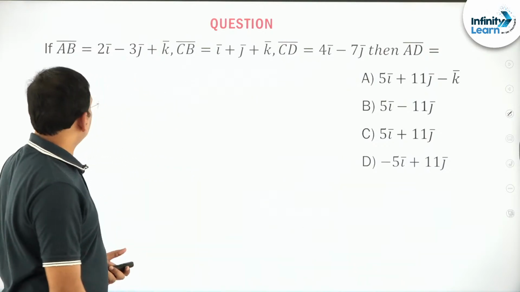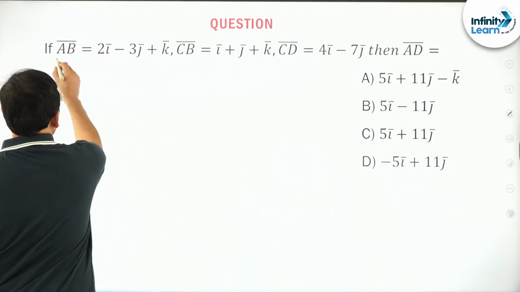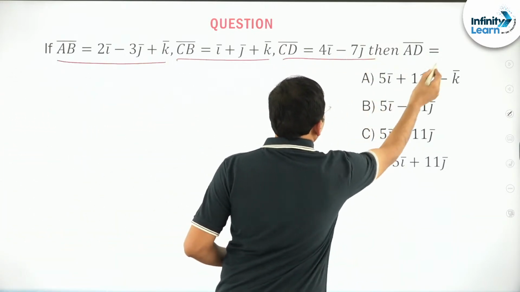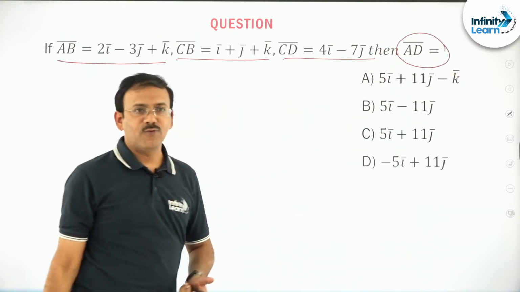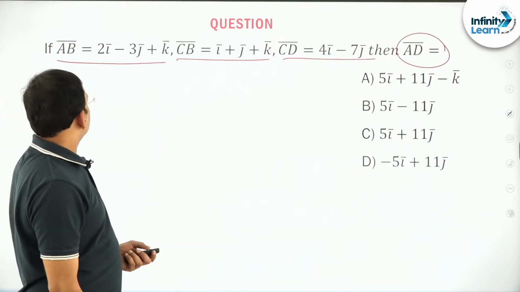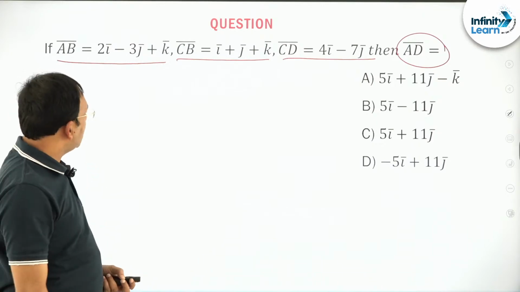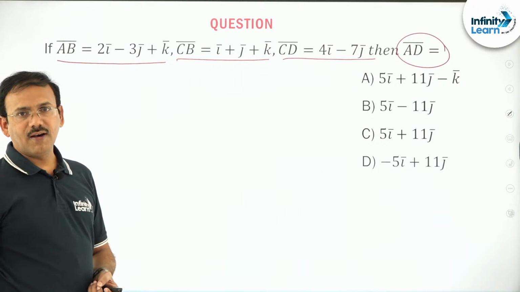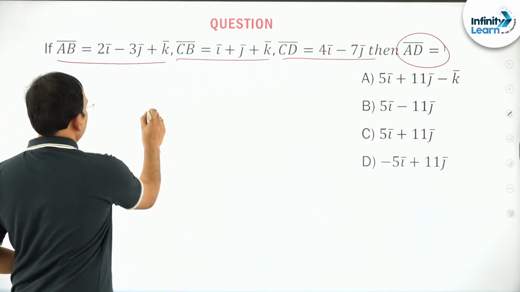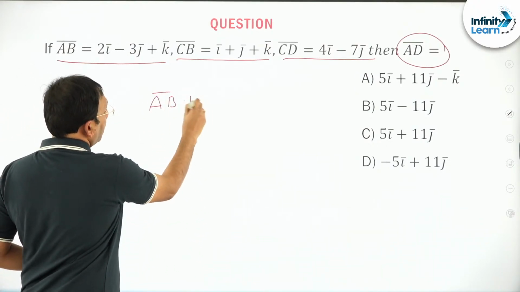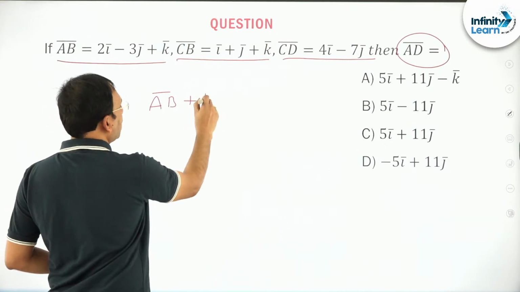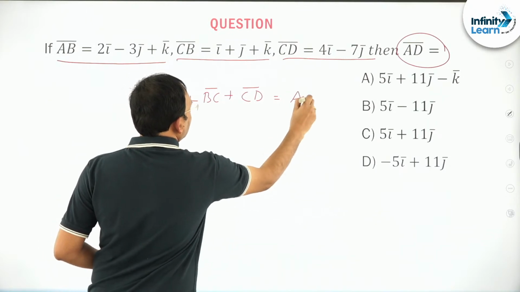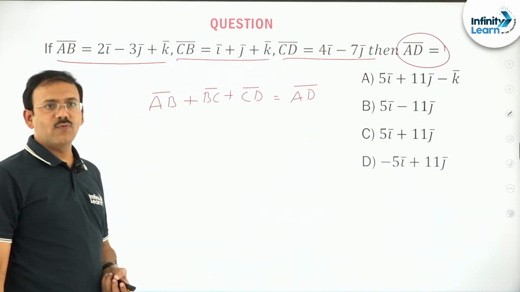You see the first question here. AB bar is given, CB bar is given, CD bar is given, I want AD bar. How to find? One thing I can say, AB bar plus BC bar plus CD bar gives AD bar by just vector addition.